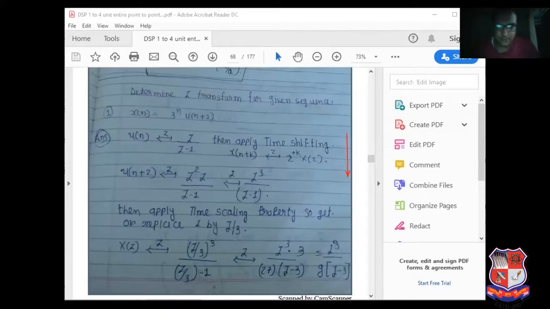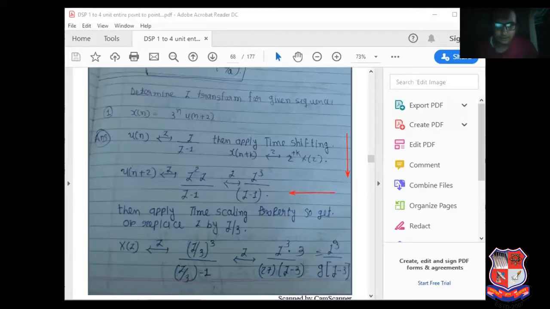Z raised to minus 2 into z divided by z minus 1 is the z transform of u of n minus 2.